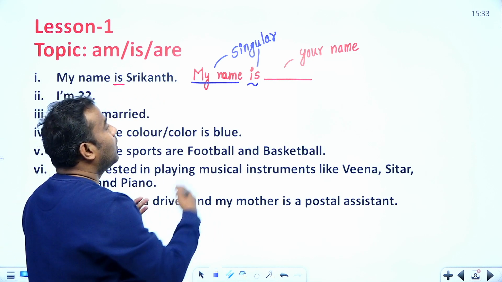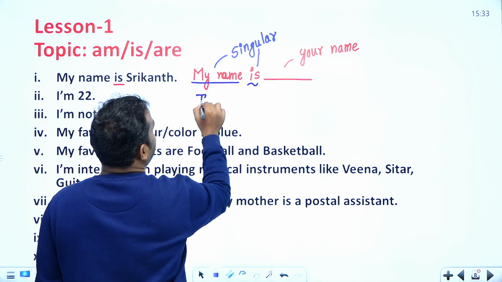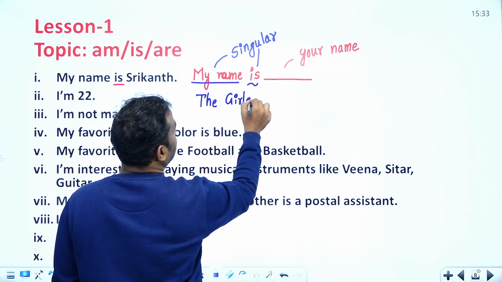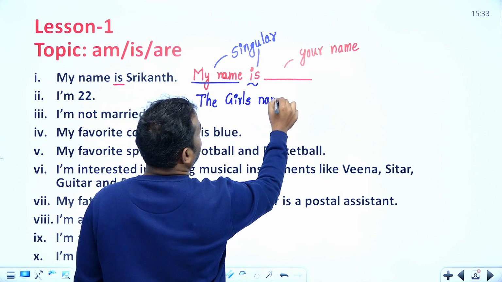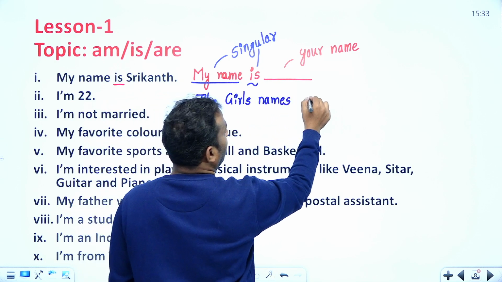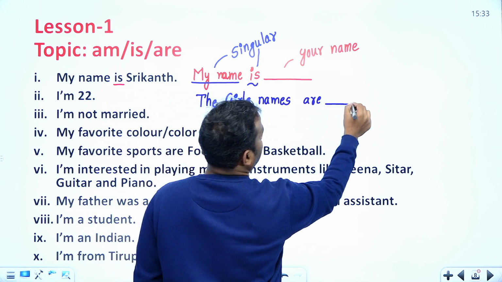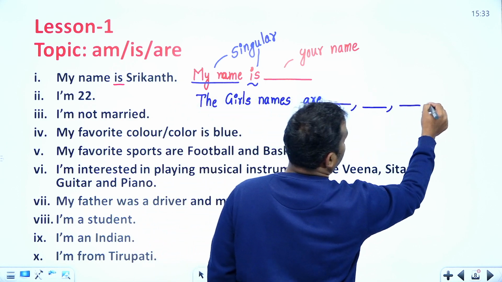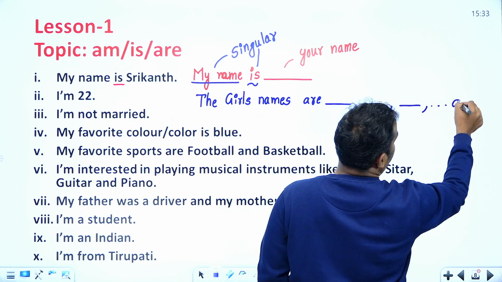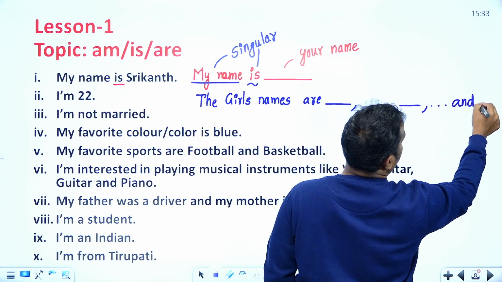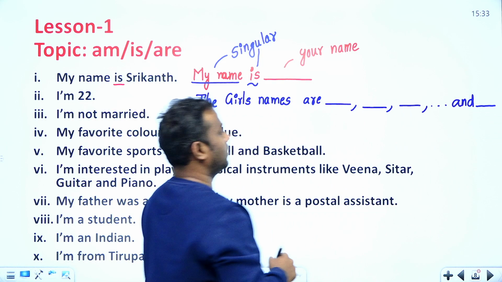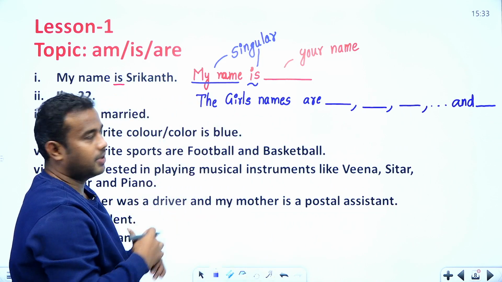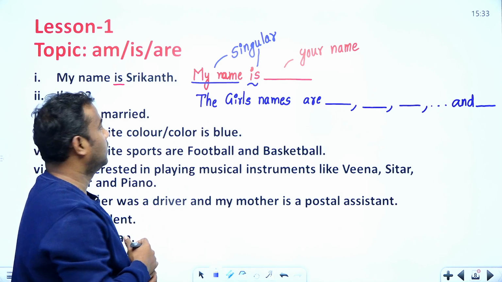Or else, something like: the girls' names are something, comma, something, comma, something, and so on, and at the last I have to add 'and' and write the last name. So the same names, 1 2 3 4 5, and at the last I'll add 'and' like this. This is the one case.